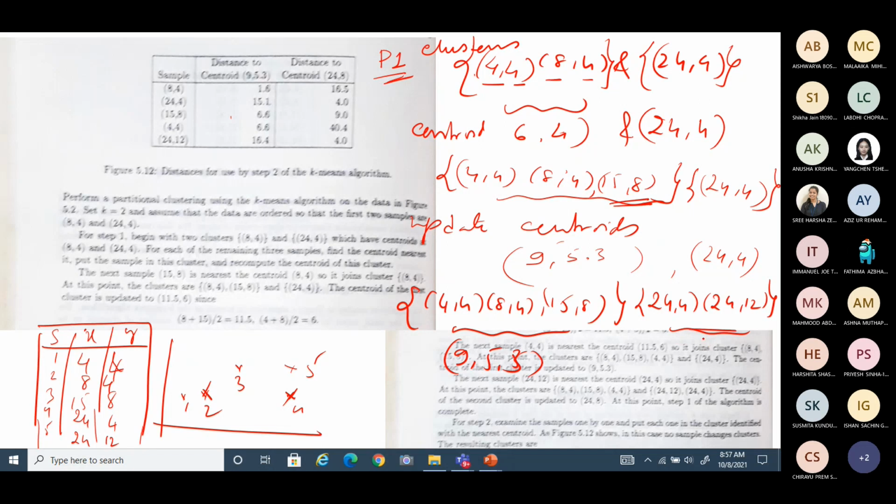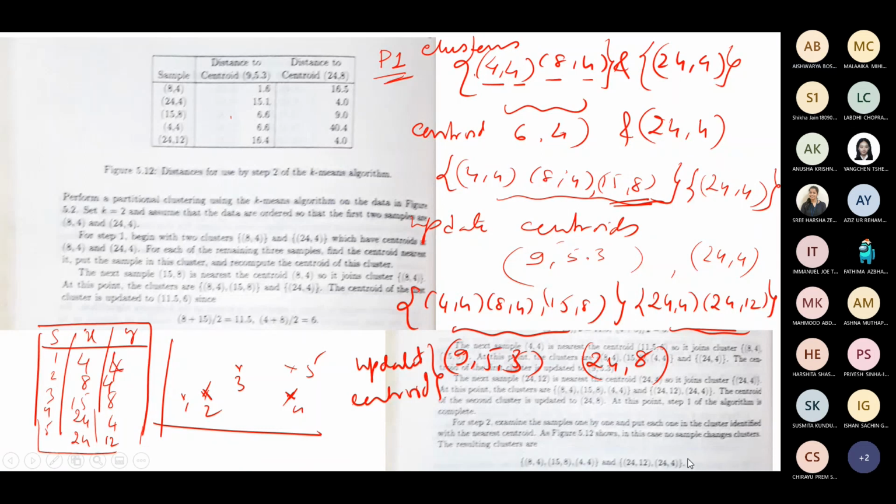If you have observed here, it is 24, updated centroid, 16, 8, right? Correct, no? 24, 8, right? Yes, sir. So now you can see that these are the updated centroids at the end of the first pass.